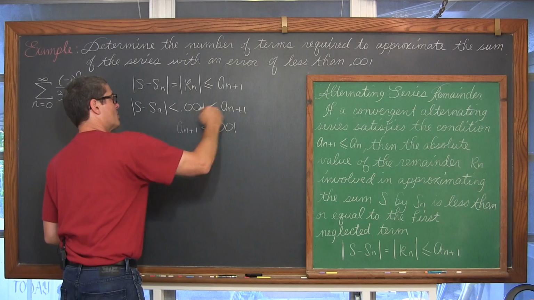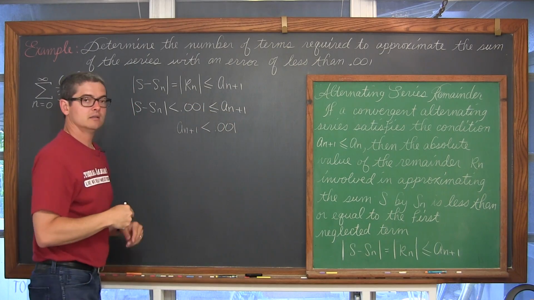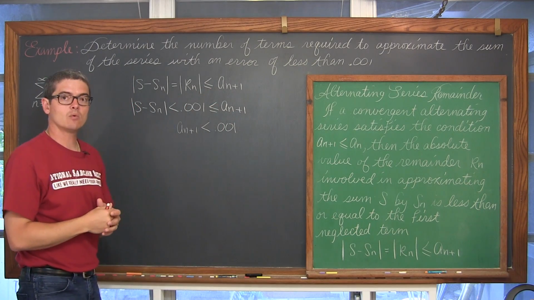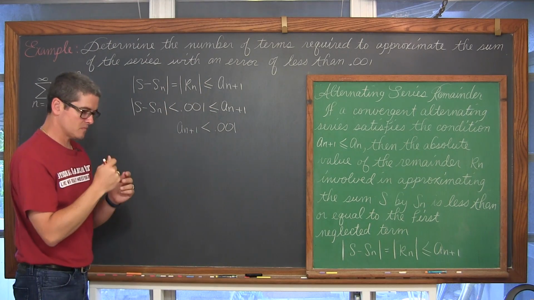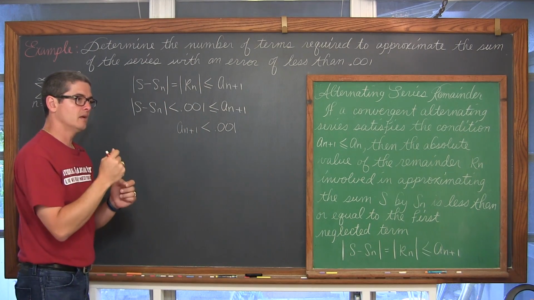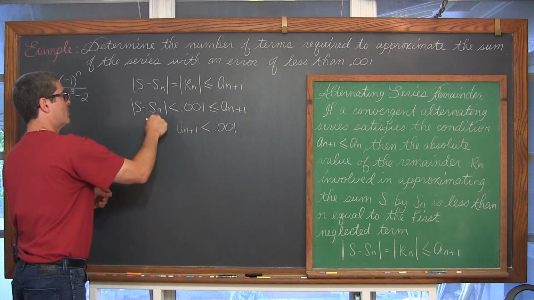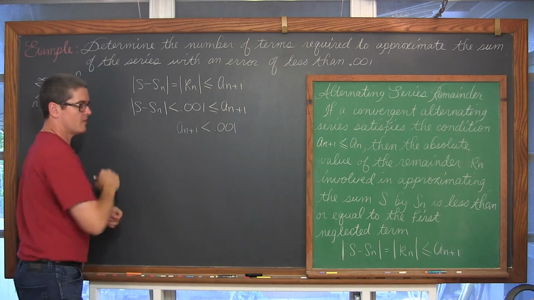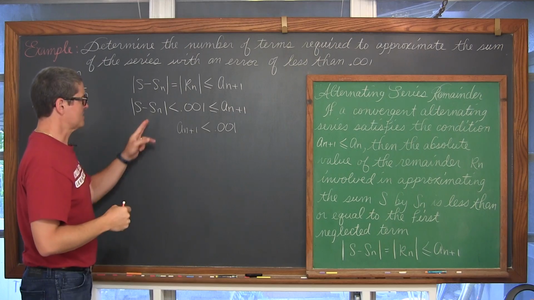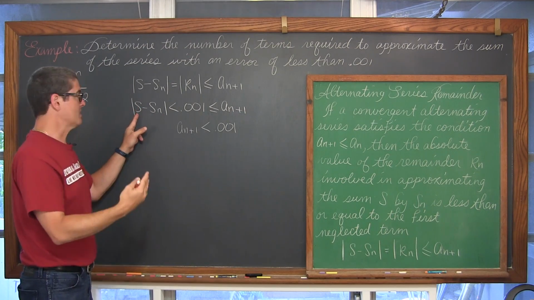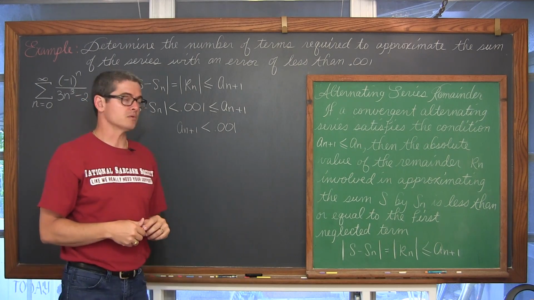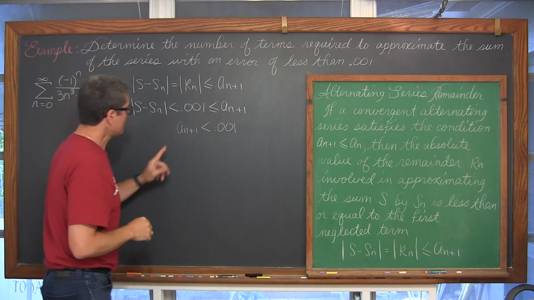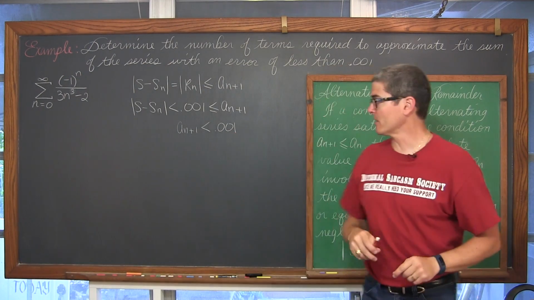But if I make that term less than the error that we're allowing, then I'm guaranteed an n such that when I find the partial sum and subtract it from the sum of the series, I'm going to get an error which is guaranteed to be less than 0.001.